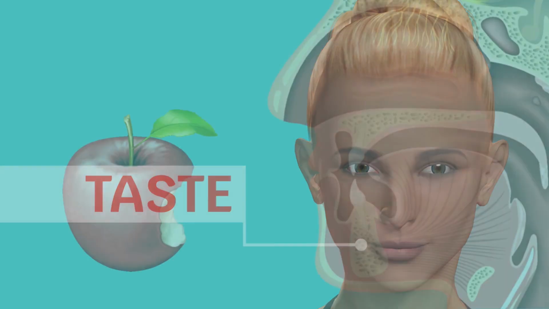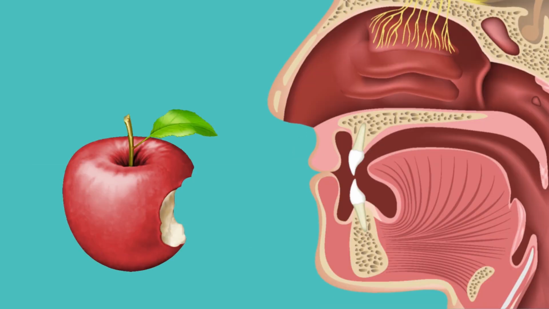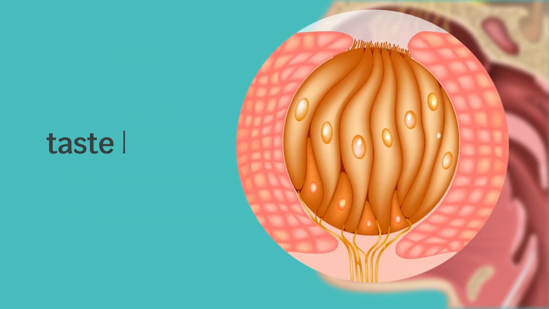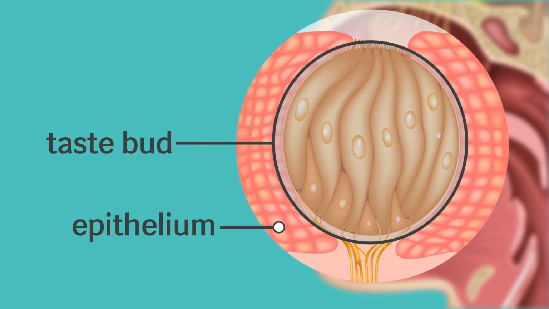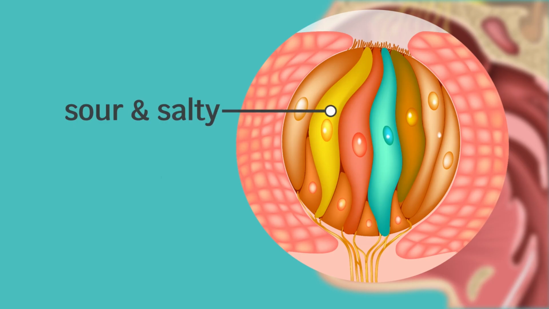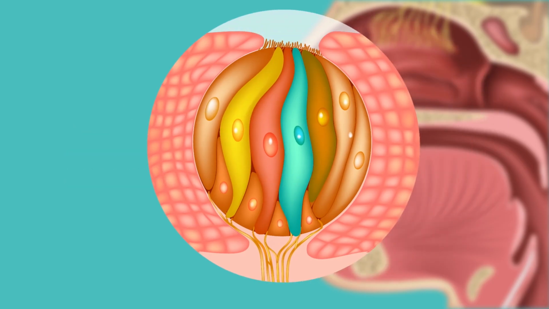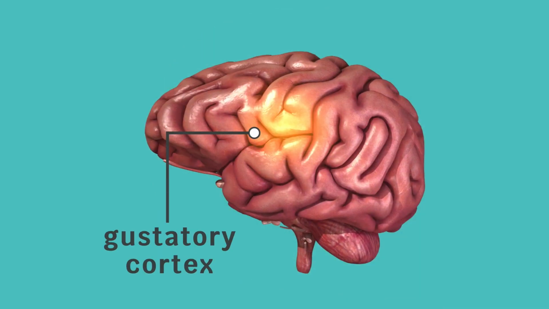In this segment, we will show you how your sense of taste works. When you take a bite of food, by chewing it and mixing it with saliva, chemical tastants are released. These come in contact with small organs on the tongue called papillae. Some papillae sense texture, others sense taste. The ones that sense taste have taste buds embedded in them that correspond to sweet, sour, salty, bitter, and umami. The chemical tastants are converted into an electrical signal which is sent to the gustatory cortex in the brain.